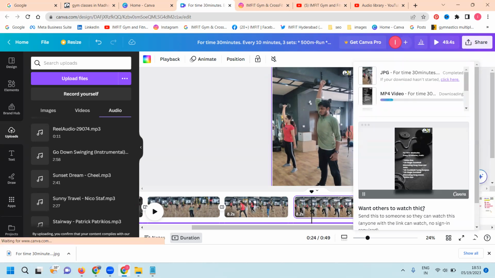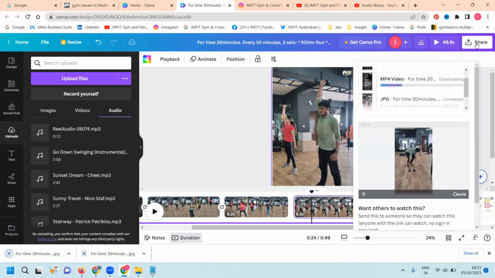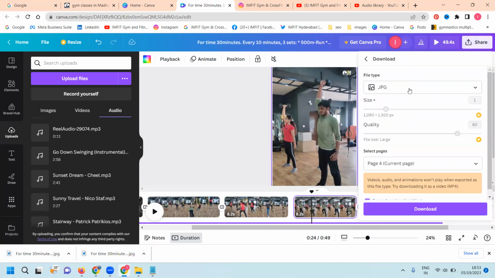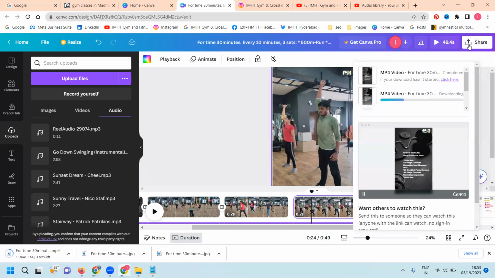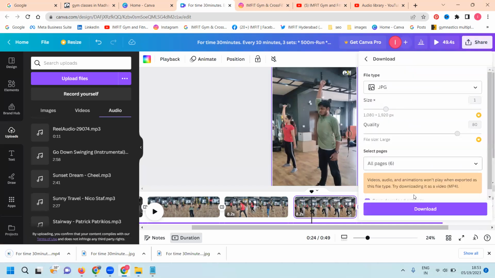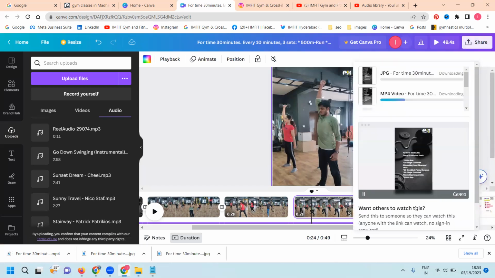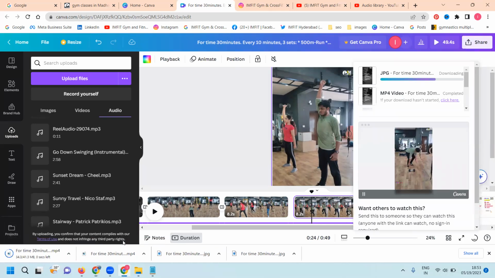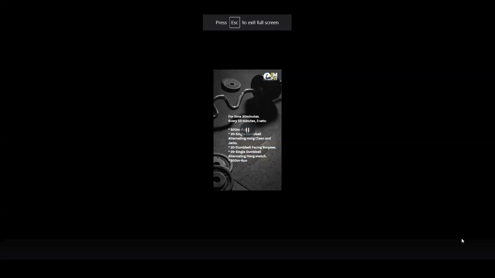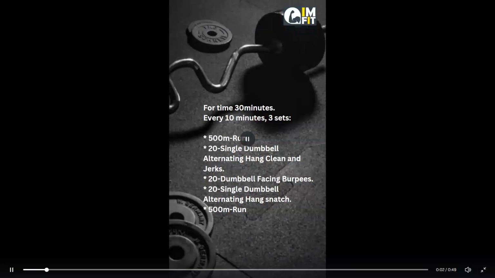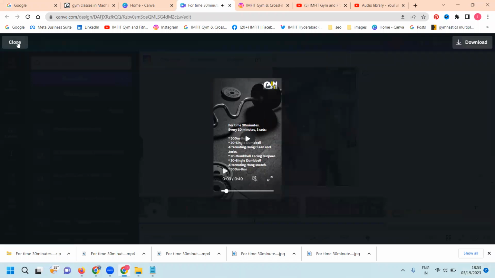Sir, is it possible to download all images at a time? Yes, it is always possible to download all images at once. How is it possible? Select here. Here is our image selected. Select all images and download. This will be downloaded in JPG format one by one. That is the major key point. It is purely downloaded in JPG format. To see which downloads are still missing, you can check the option here.